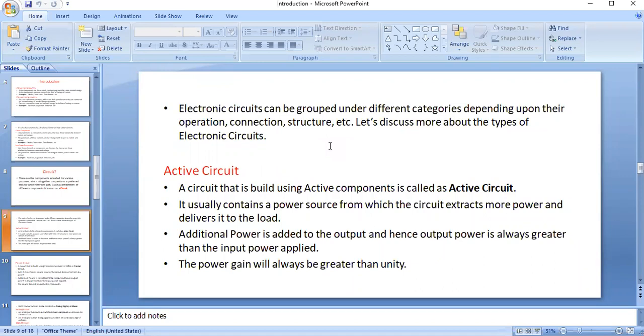The first classification is active circuit and passive circuit. An active circuit should contain a power source. For example, we give an input and take an output. For an active circuit, the output power is always greater than the input power applied, which means the power gain is always greater than unity. Those are active circuits.